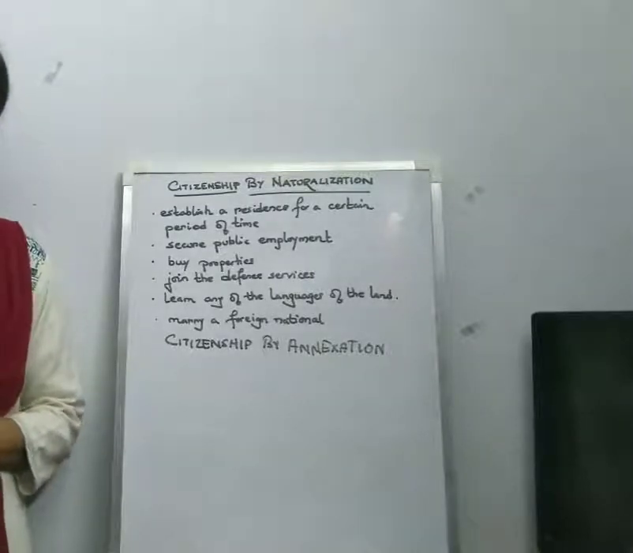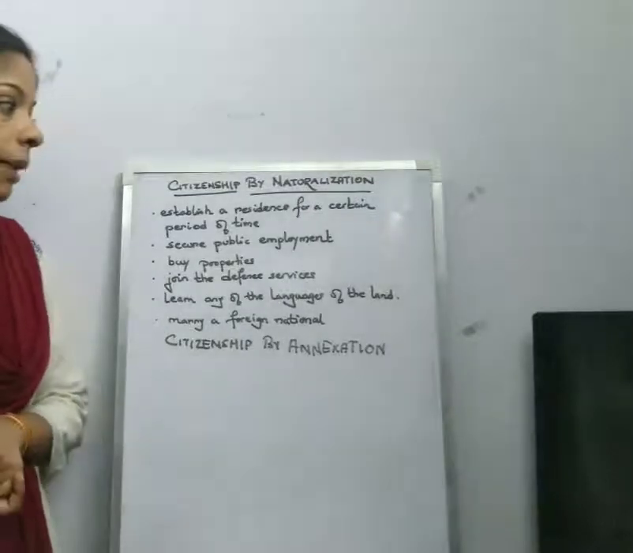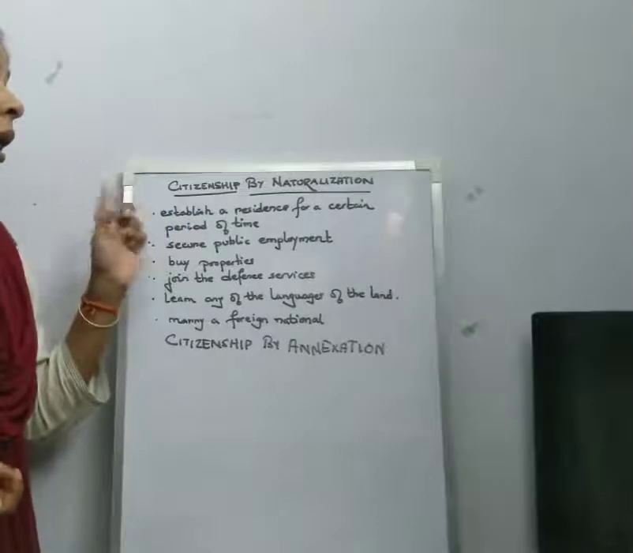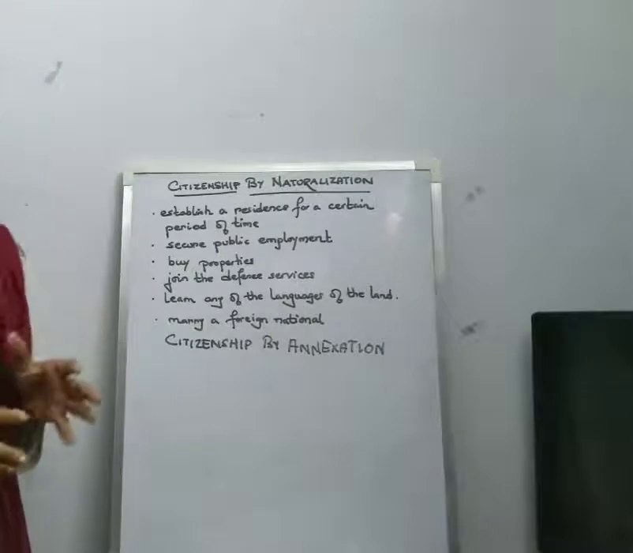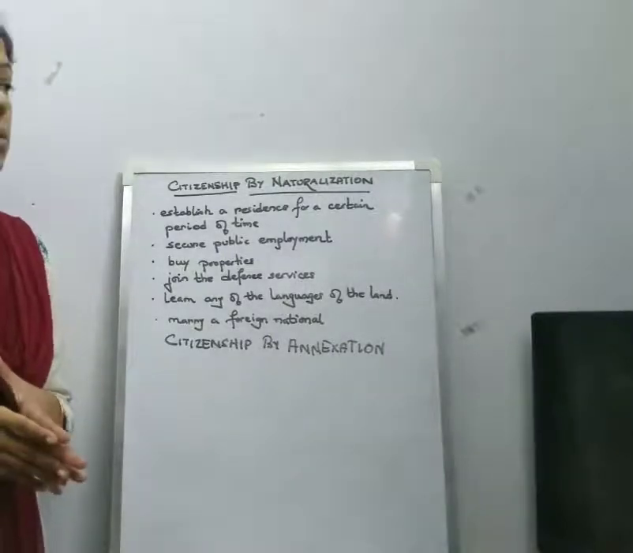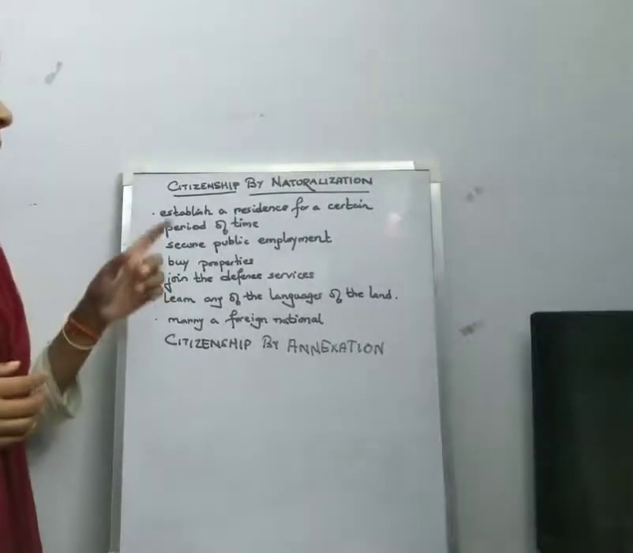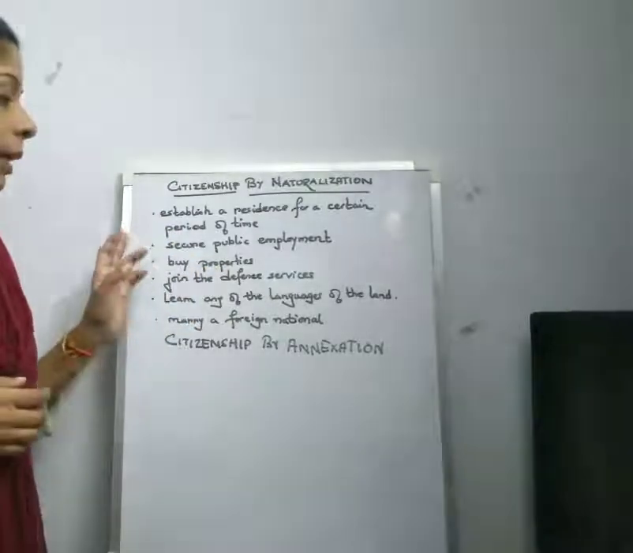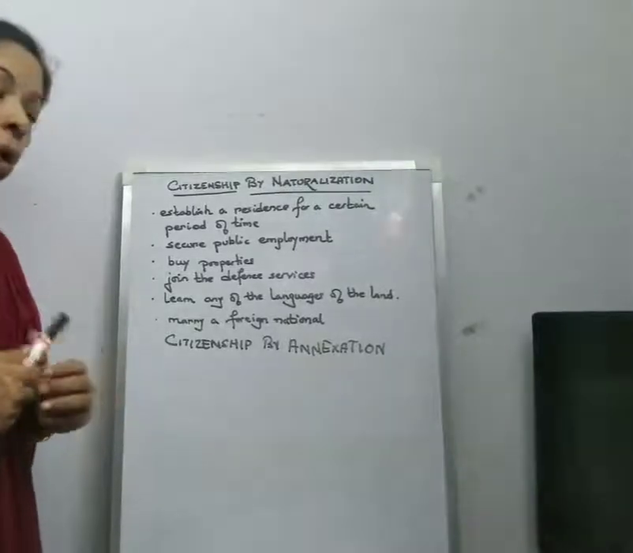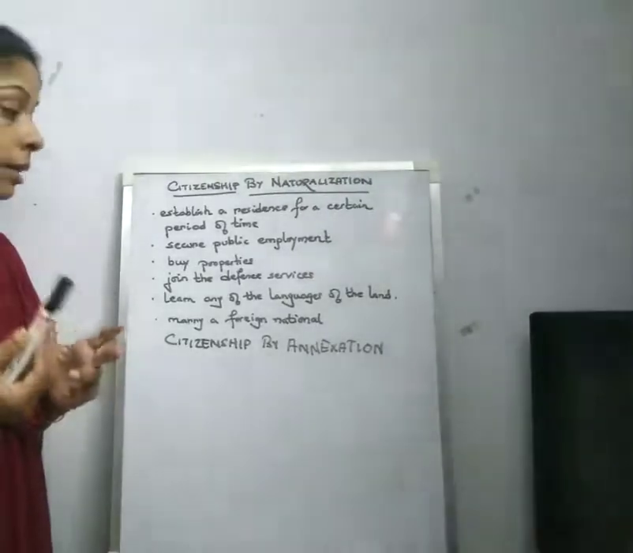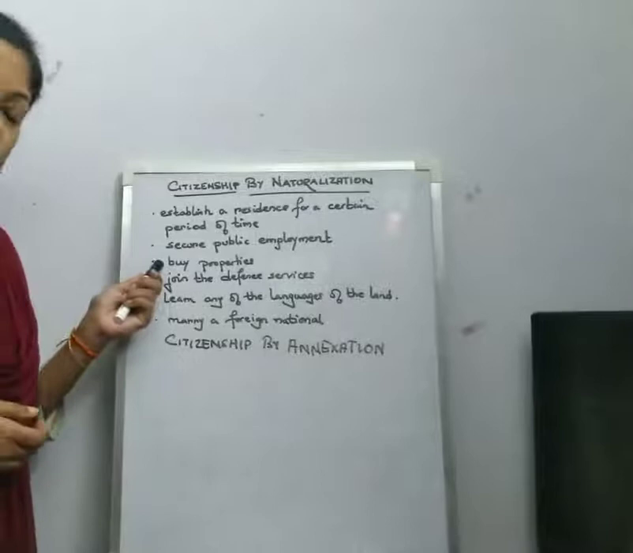The conditions that are required to be fulfilled by the person seeking citizenship in another state are mainly, that he has a residence in that particular state for a certain period of time. That is, he is residing in the state where he wants to become a citizen for a period of time, and that period is generally determined by the state. Or if the person has secured public employment, that is, he has got employment under the government, then also he can apply for citizenship. Or he has acquired or bought some properties in that particular state, then also he can apply for citizenship.